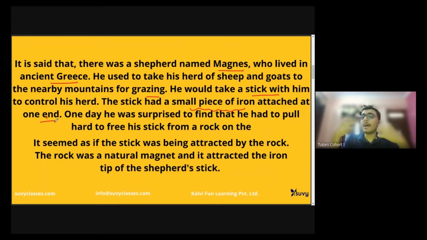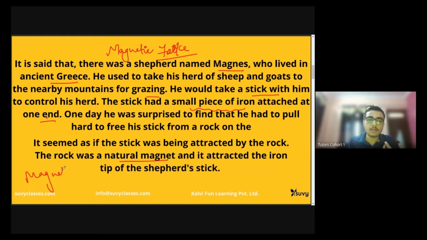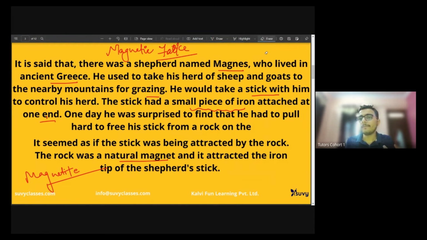Right, it means there was some new force in that rock that was pulling the rod towards itself, and that force was the magnetic force. It seemed as if the stick was being attracted by the rock, and that rock was the natural magnet, magnetite.